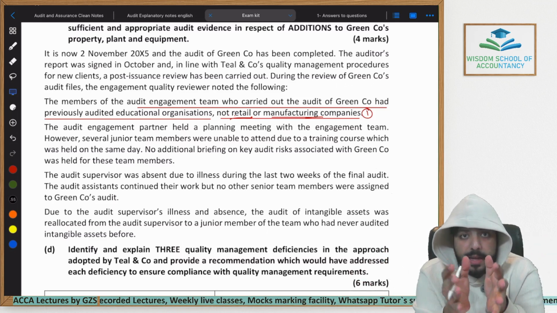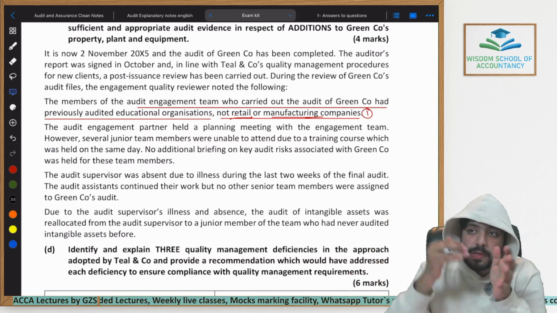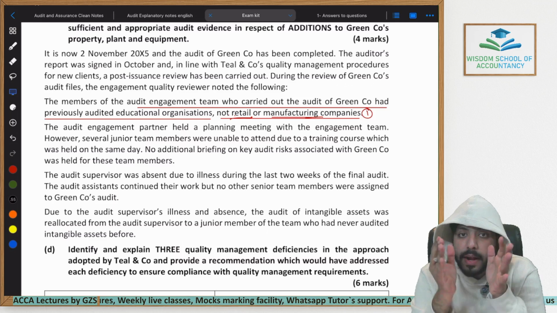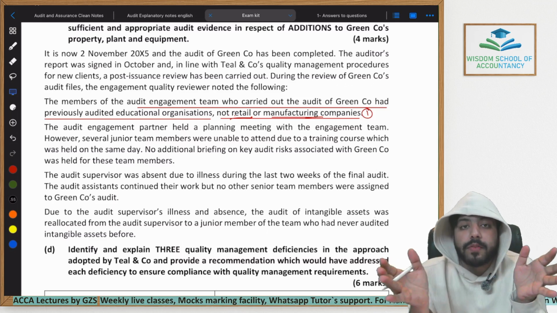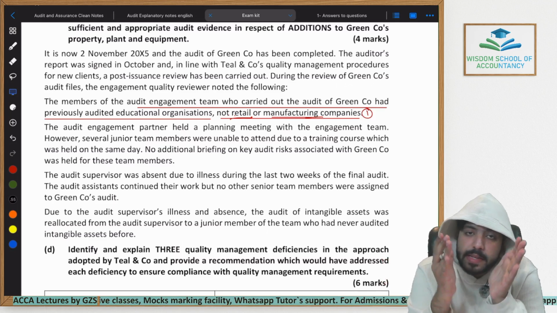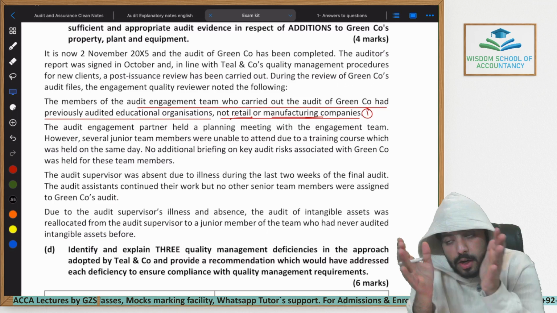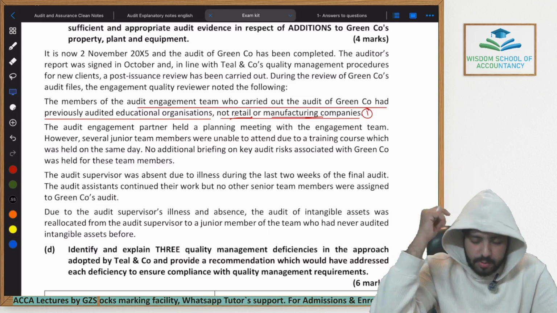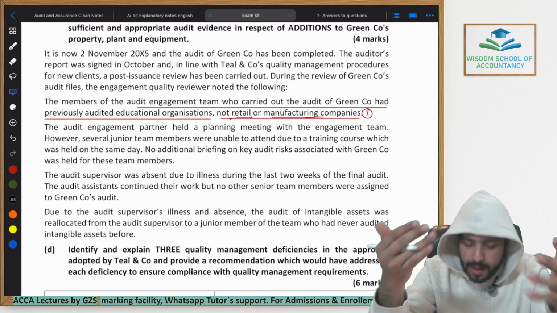In this meeting, direction is given by the senior team members to the rest of the audit team, so that the rest of the audit team knows what they have to do, what the risky areas within the financial statements are, and what responses have been given. Same as the case for the audit risk question, the risky areas and the responses. This is what is discussed within a planning meeting.